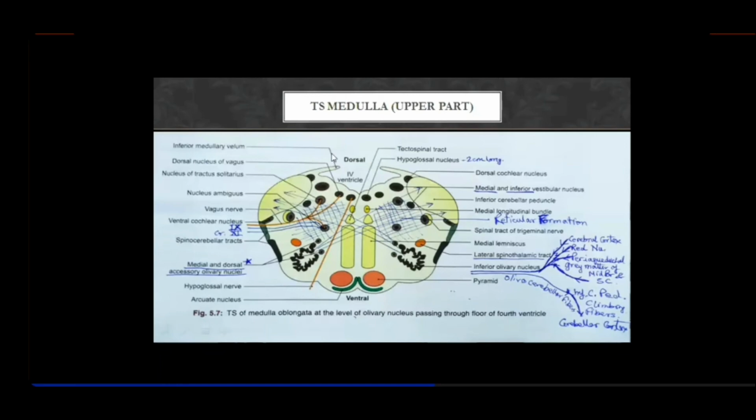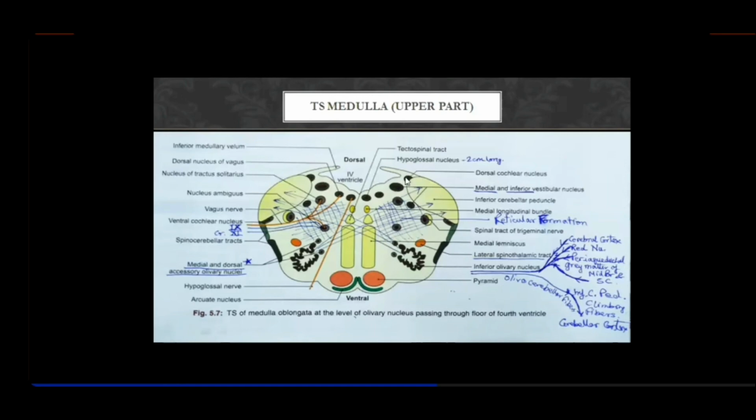Now additional nucleus, what you're finding here is the two nucleus of the vestibular nucleus. These are called the medial and inferior vestibular nucleus, on the medial aspect of the inferior cerebellar peduncle. And so closely applied to this inferior cerebellar peduncle, you find this nucleus.